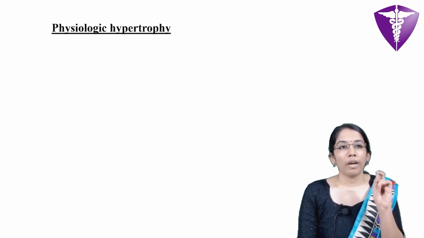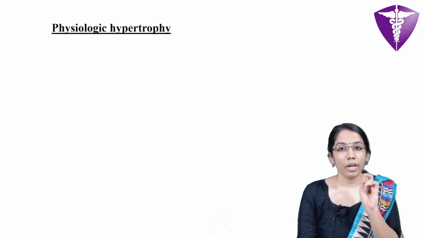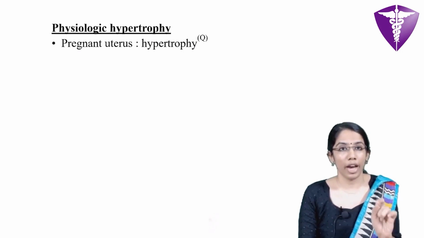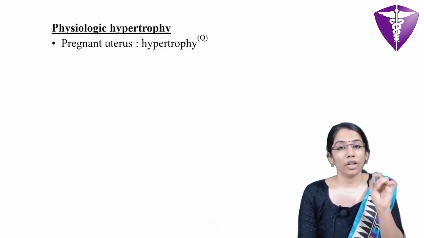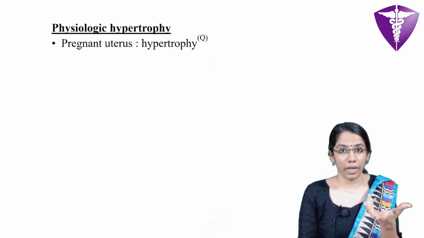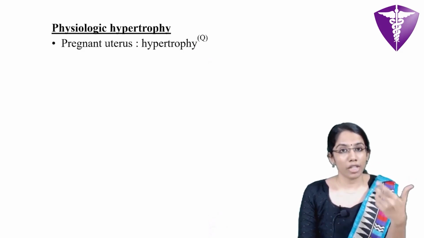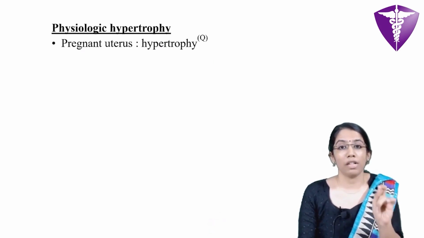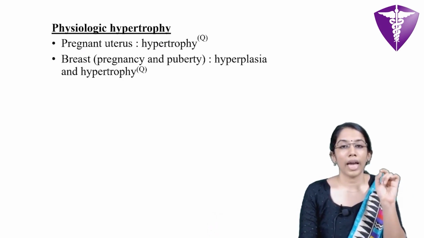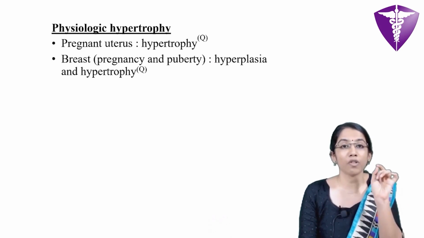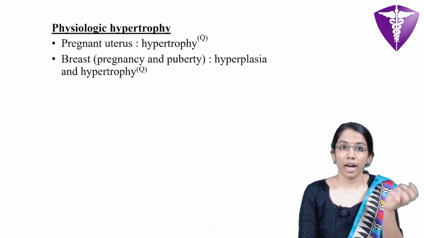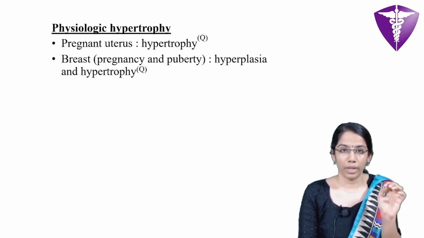So hypertrophy can be both physiological and pathological. Examples of physiologic hypertrophy: one is during the pregnancy period when due to increased estrogenic stimulation, there occurs hypertrophy of the smooth muscle fibers of the uterus. And in case of breast, in pregnancy and puberty, there occurs hyperplasia along with hypertrophy.